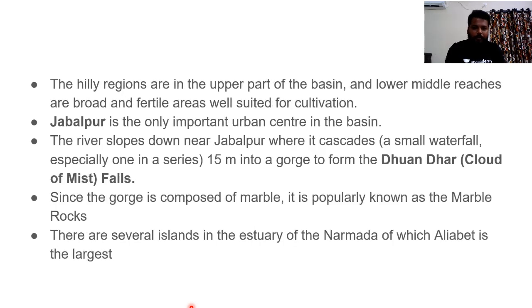The hilly regions are in the upper part of the basin, and the lower middle reaches are broad and fertile areas well suited for cultivation. Jabalpur is the only important urban center in this basin, and the river slopes down near Jabalpur where it cascades, a small waterfall, especially one in a series, called a cascade. Clear?